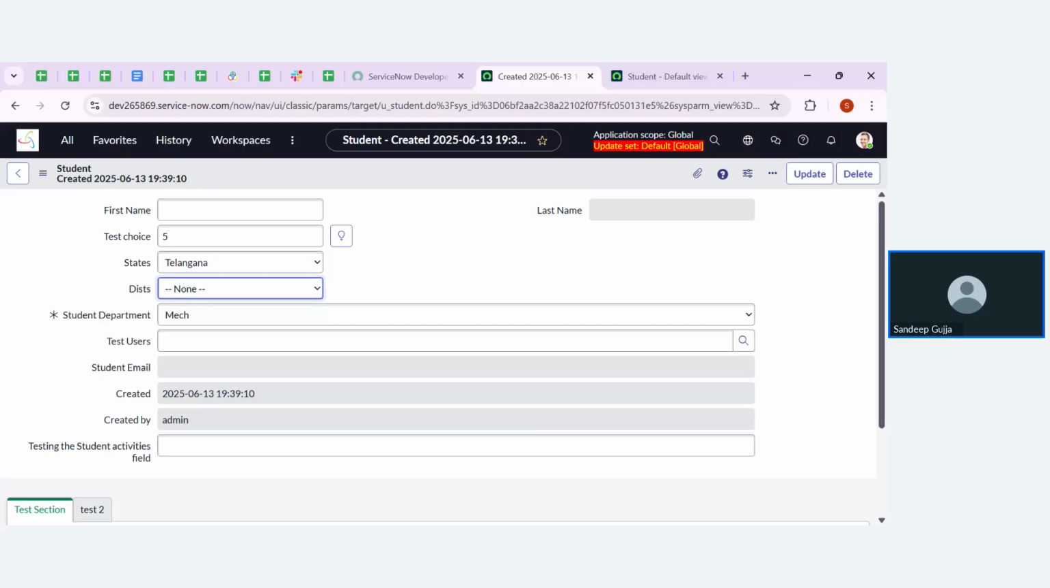Okay, you can see that, right? If I'm selecting my state as Telangana, then it is showing the districts under that state. From that, I can pick my own district. Otherwise, if I'm selecting my state as Andhra Pradesh, then it will display the districts under that particular state, and I can select my district from this also. This is how the field dependency is going to work.